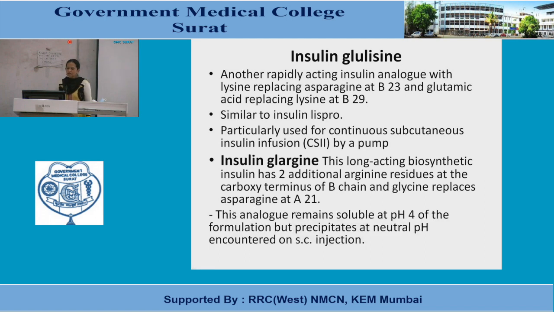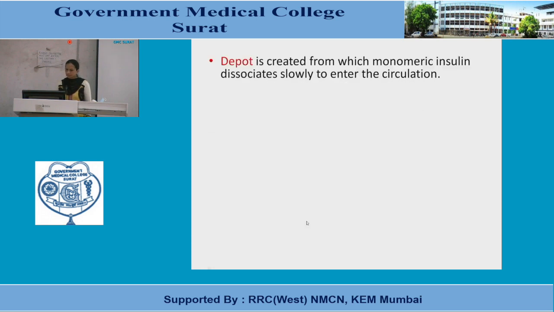This analog remains soluble at pH 4 of the formulation, but precipitation at neutral pH is encountered on subcutaneous injection. Depot is created from which monomeric insulin dissociates slowly to enter the circulation.